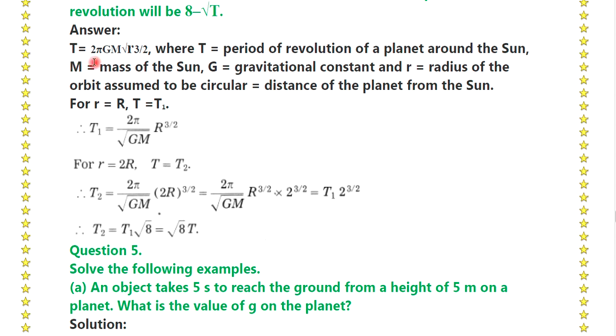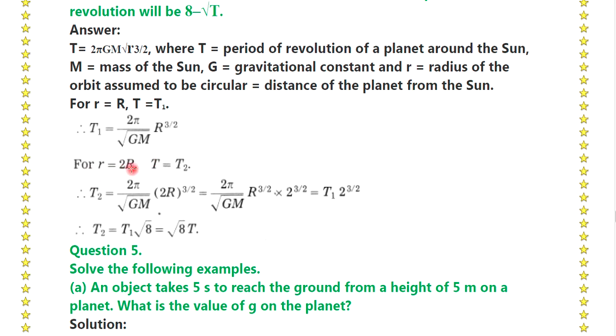Capital T is equal to 2 pi upon root GM times r raised to 3 by 2, where T is the period of revolution of the planet around the sun, M is the mass of the sun, G is the gravitational constant, and r is the radius of the orbit assumed to be circular, which is equal to the distance of the planet from the sun. For r is equal to capital R, T is equal to T1. T1 is equal to 2 pi upon root GM times r raised to 3 by 2.